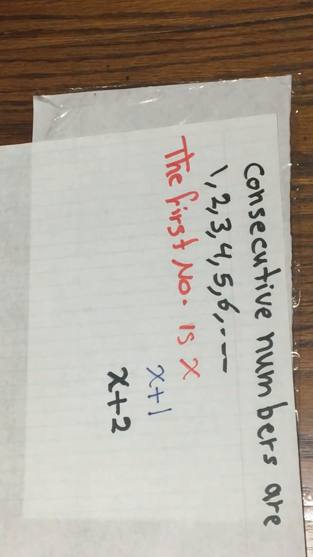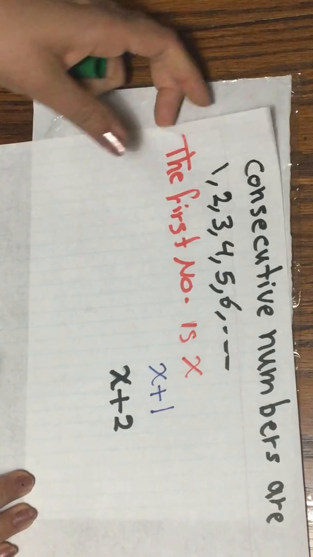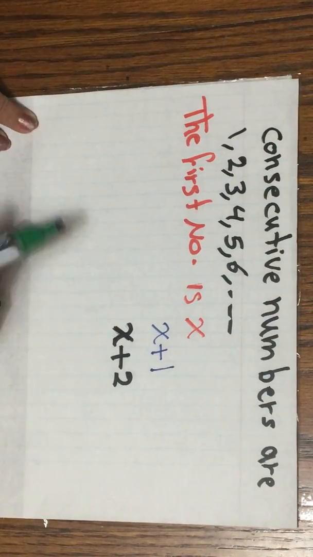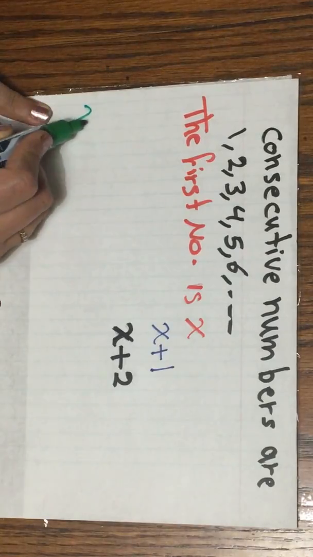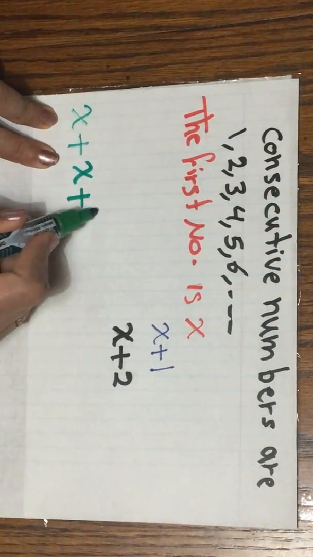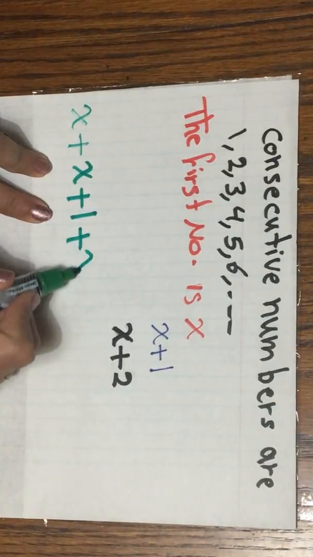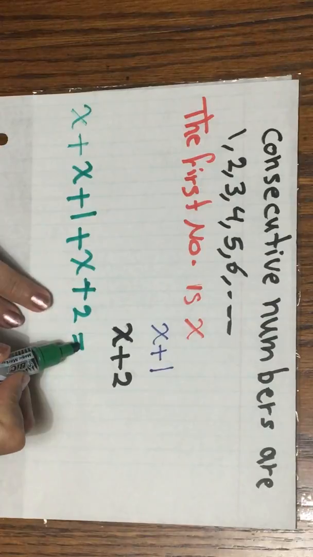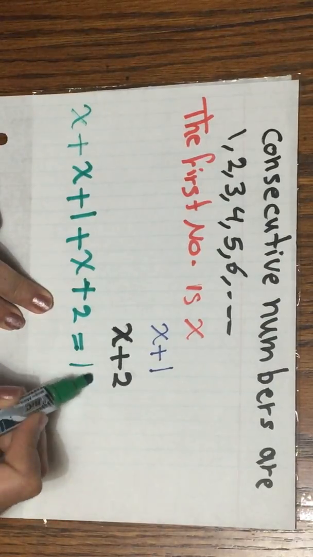The equation now is I'm gonna add up these 3 numbers. So I'm gonna have x plus x plus 1 plus x plus 2, which equals 105.